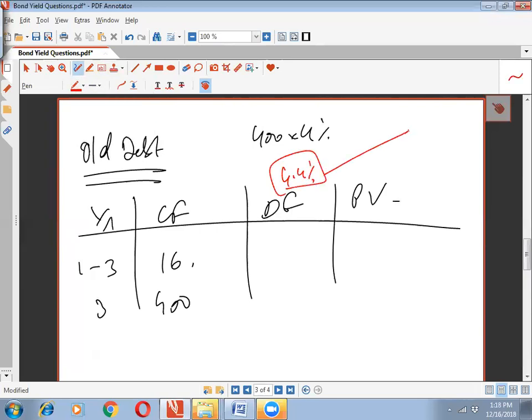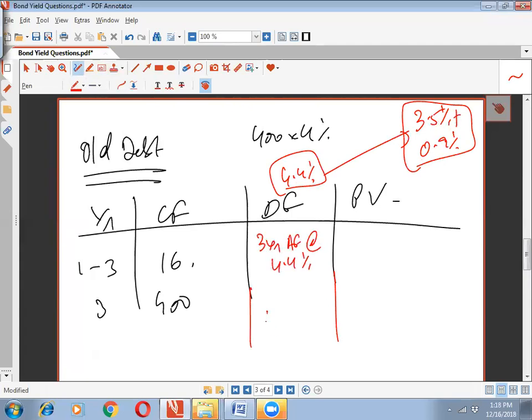You would say, how did we get this 4.4? So it's 3.5% plus 0.9%, because your credit spread has changed because of the issuance of new debt. So resultingly, it is going to be the 3-year annuity factor at 4.4%, which is (1 minus 1.044 to the power minus 3) divided by 0.044. So what is going to be the present value of this debt?